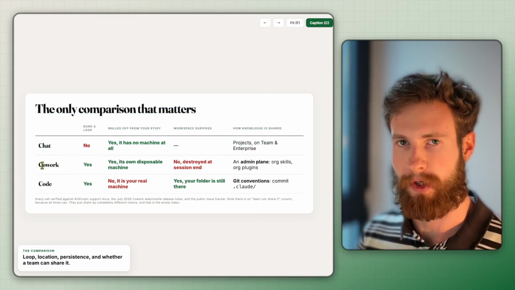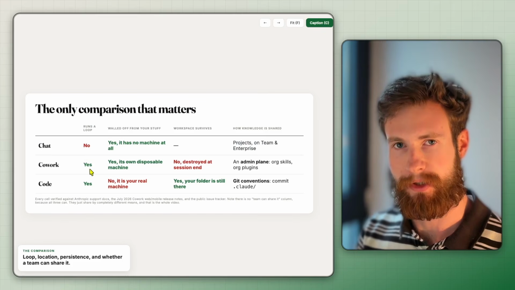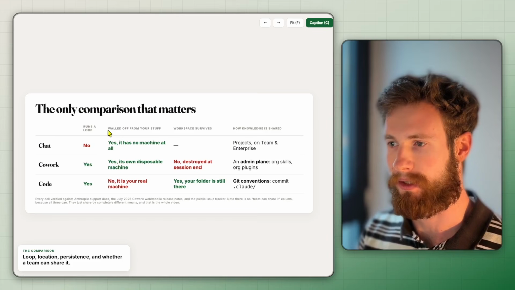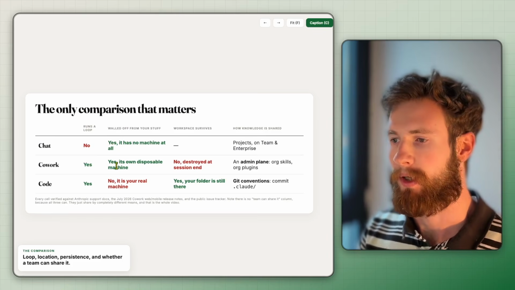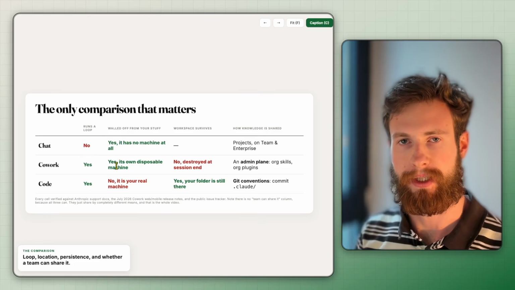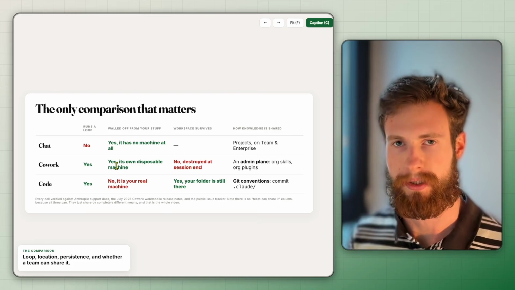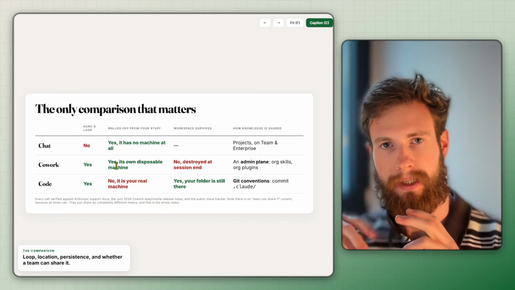Now, when it comes to Cowork, we have a massive jump. Cowork is an agentic loop. It runs a loop. And it is still walled off from your computer, because what Cowork does, instead of running it locally and having access to your computer, which Claude Code does, it has essentially, you quickly get a VPS.